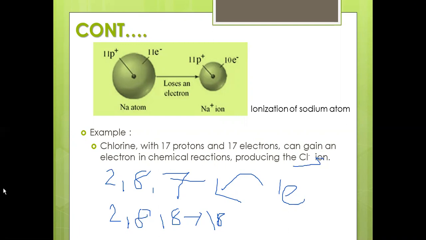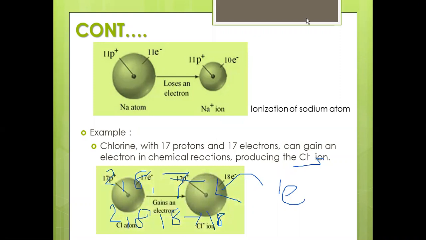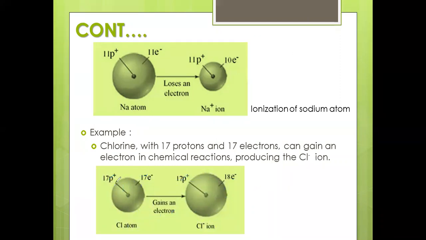So you have 17 protons and 17 electrons, but by gaining an electron, it ends up with 17 protons and 18 electrons. That is what we call the chlorine ion, Cl minus. So this is the formation of the chloride ion.